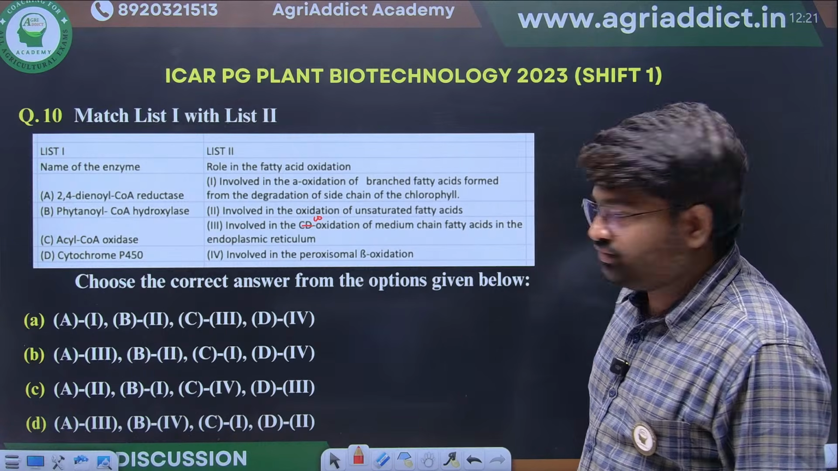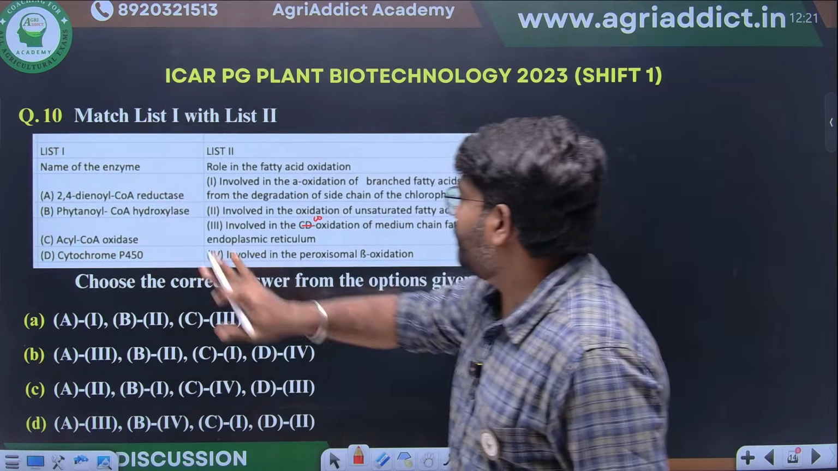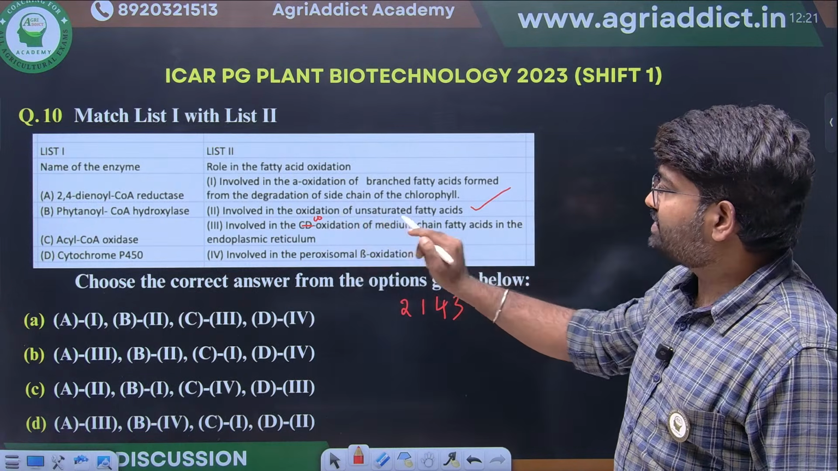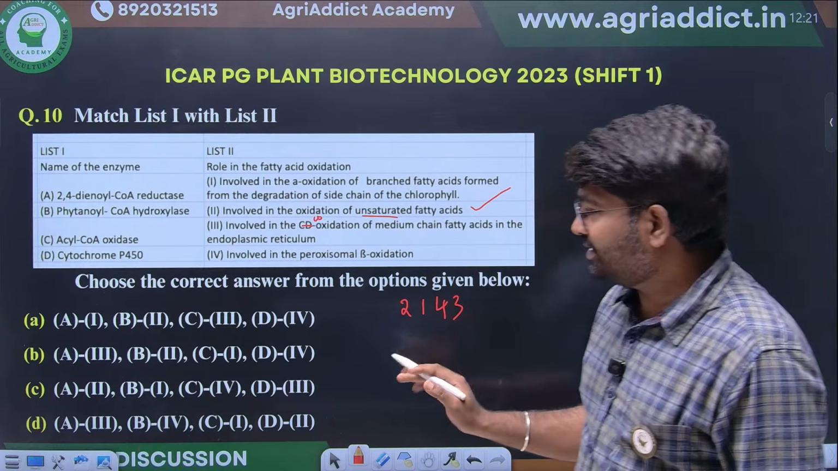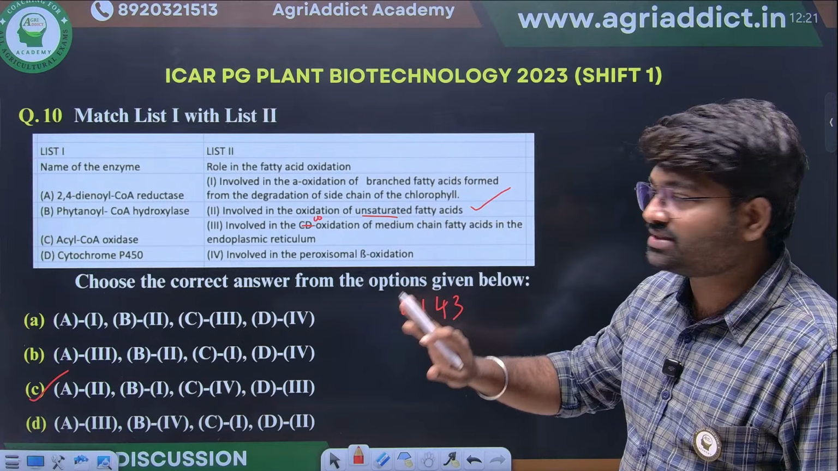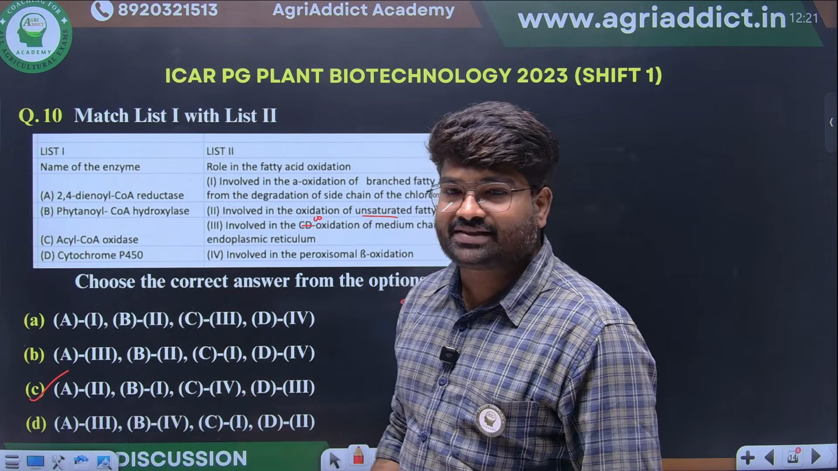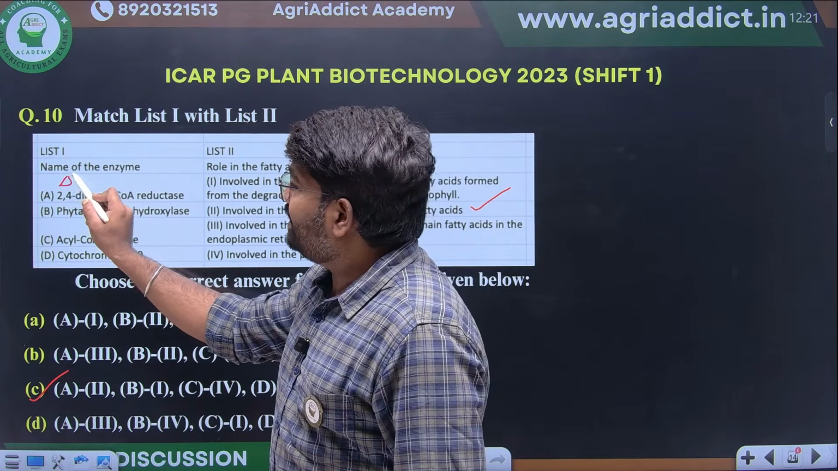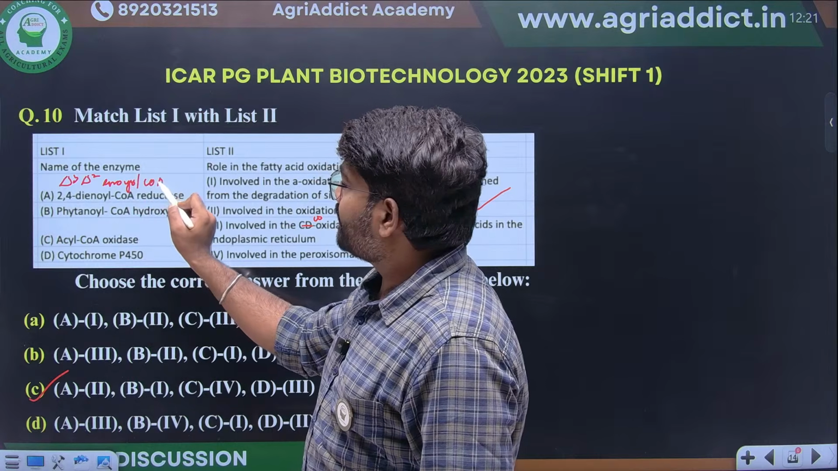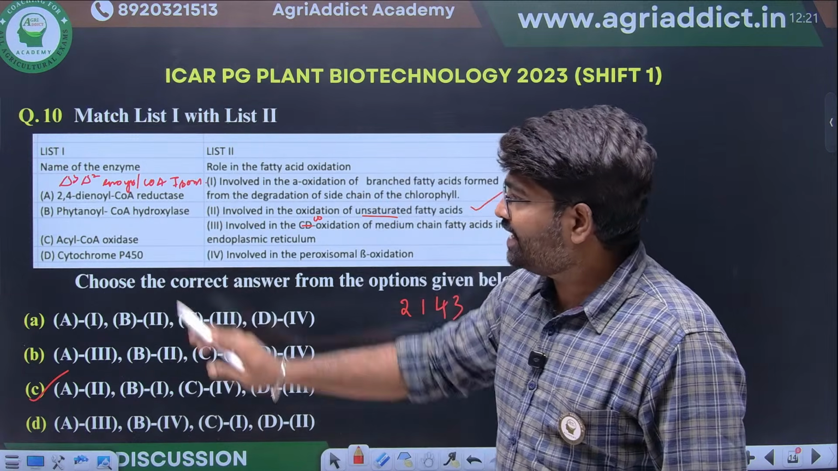2,4-dienyl-CoA. Yes, 2143. The 2,4-dienyl-CoA reductase will be specifically involved in the oxidation of unsaturated fatty acid. Apart from that, what is the other enzyme? Delta3-delta2 enoyl-CoA isomerase. This they asked in the 2025 question. In 2025 they have asked about this isomerase.